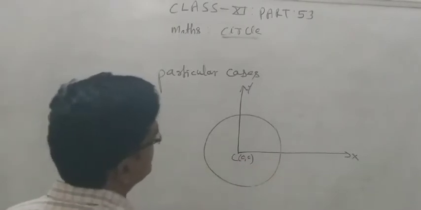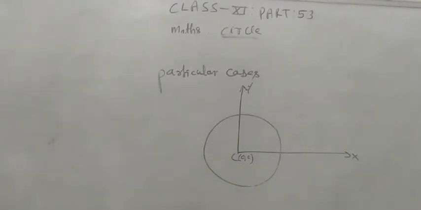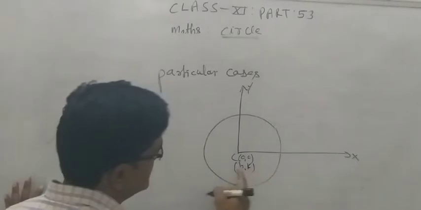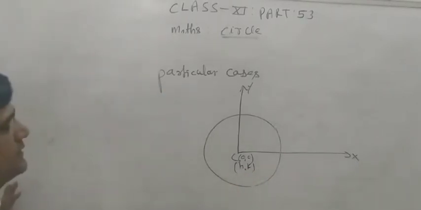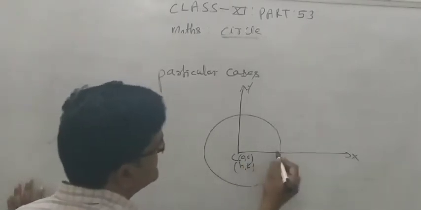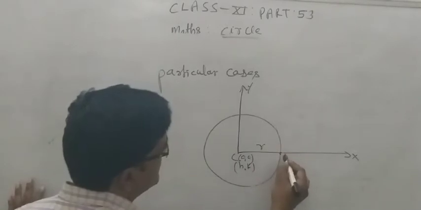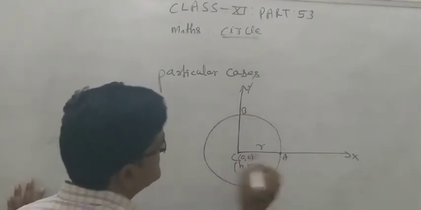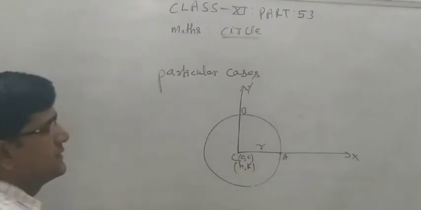Understood? Any doubts here? What is (h, k)? This is the coordinate of the center of the circle. And here the radius, suppose A, suppose B here. This is the radius. Understood?